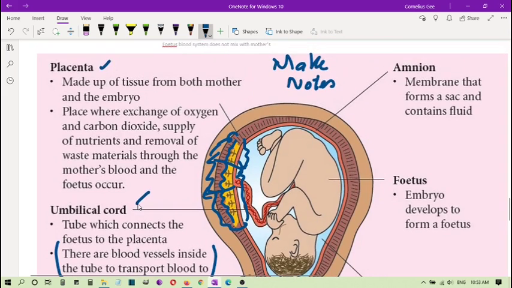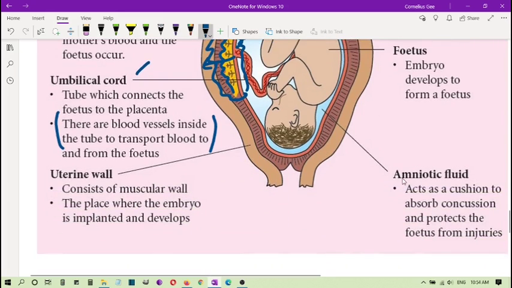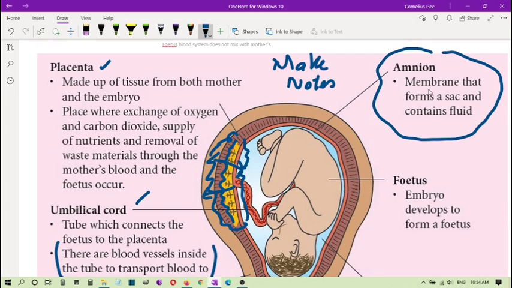Now, what are the other parts of this uterus? Very important one. As you can see, the whole fetus is surrounded by this fluid. This fluid is called the amniotic fluid, and it acts as a cushion to absorb vibration and concussion, and protect the fetus from injury. And the fluid is contained inside this amnion. It's actually a skin membrane that forms a sac and contains the fluid called the amniotic fluid.